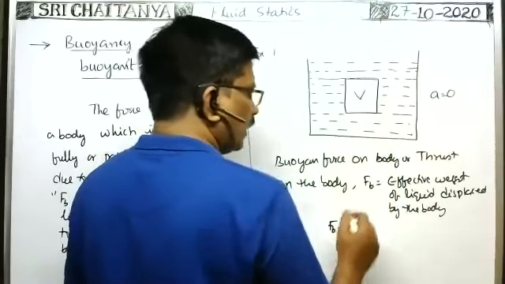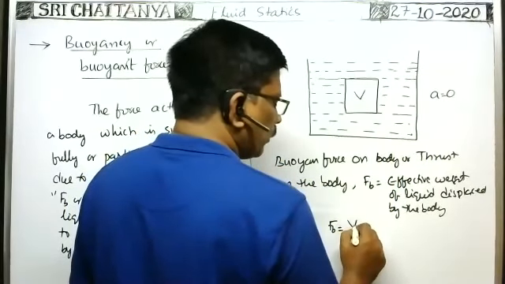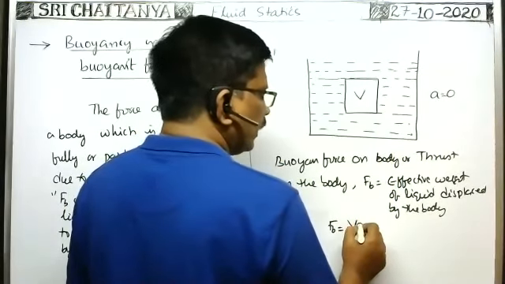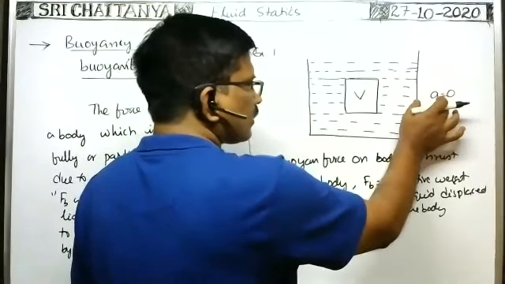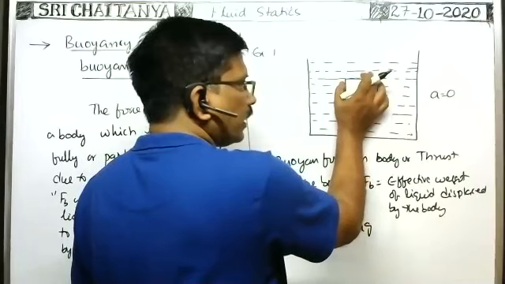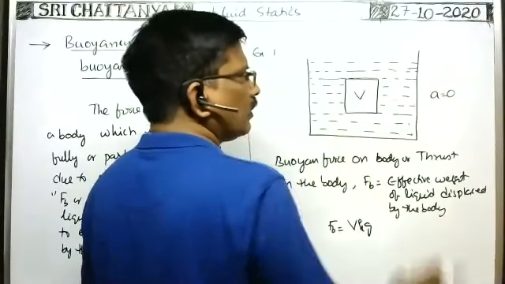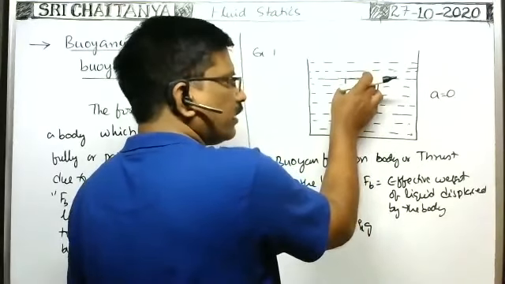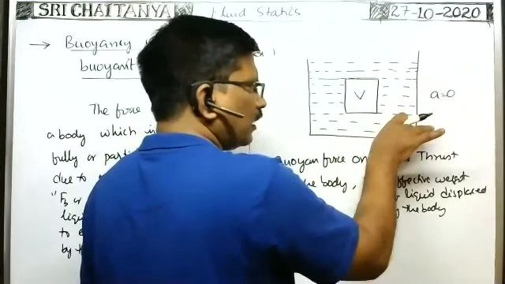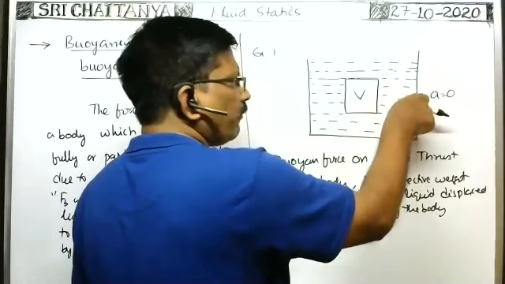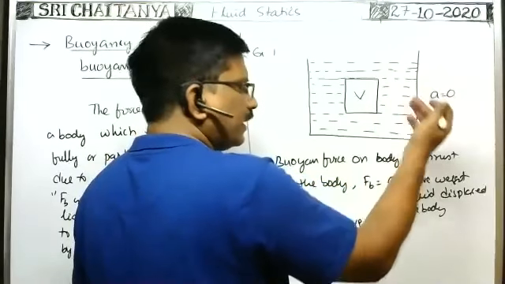So the volume of liquid displaced is equal to the volume of the body, times the density of the liquid, times g. As the vessel is at rest, the liquid displaced by the body is also at rest. Whenever the body is submerged completely in a liquid, the liquid displaced is also at rest, or moving with uniform or constant velocity in any direction.